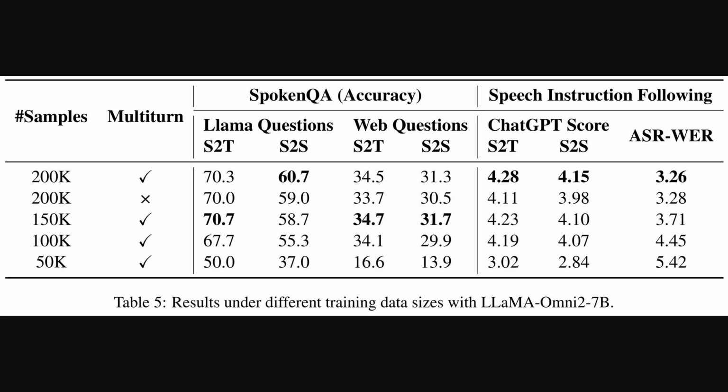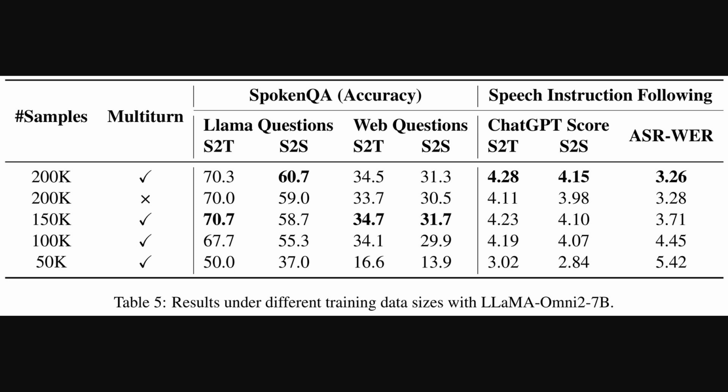Okay, so building on those general comparisons, Table 5 here zeroes in on the LLaMA-Omni 2-7B model and looks at how the amount of training data impacts its abilities. We're seeing similar metrics: accuracy for spoken question answering, and automatic speech recognition word error rate. But we also have ChatGPT score for speech instruction following, which, like accuracy, is better when higher. The table also shows if the training data used multi-turn dialogues, meaning back-and-forth conversations.